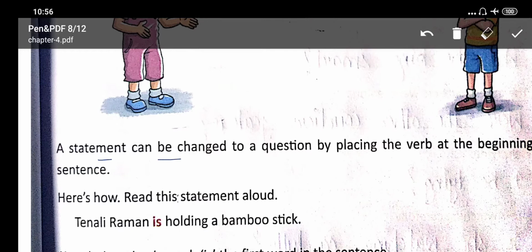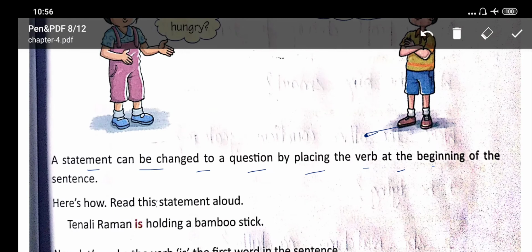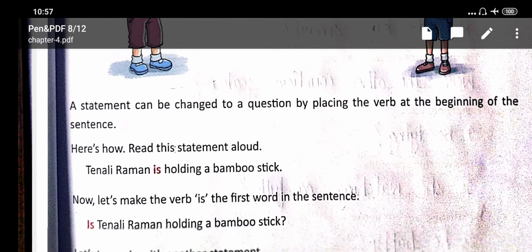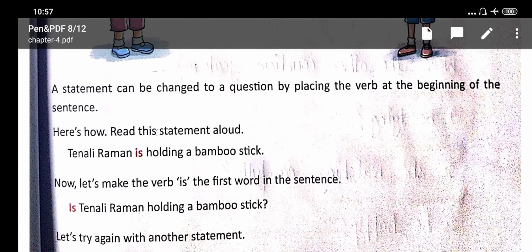A statement can be changed to a question by placing the verb at the beginning of the sentence. How? Read this statement aloud. Students, a statement can be changed to a question by placing the verb at the beginning of the sentence. Here is a verb, and when you place the verb at the beginning of the sentence, that means this is a question.